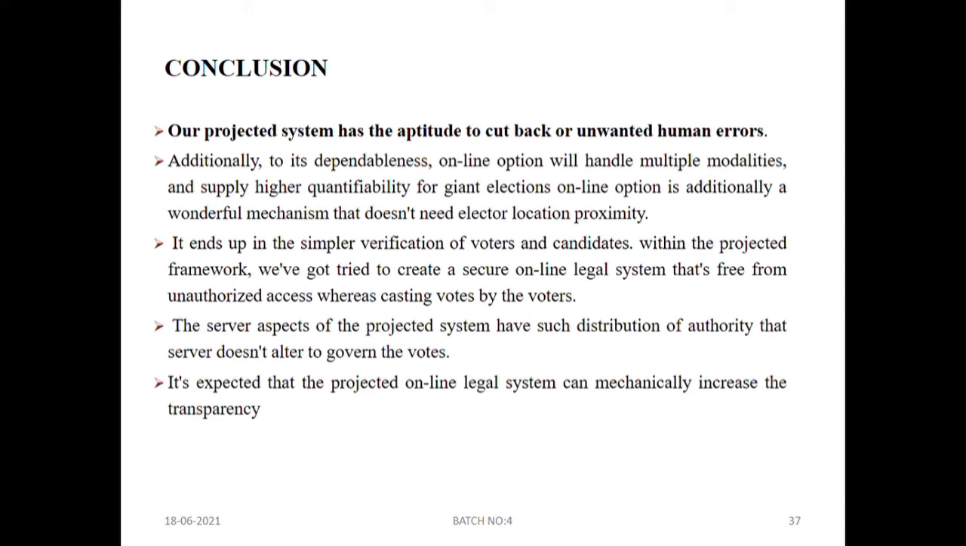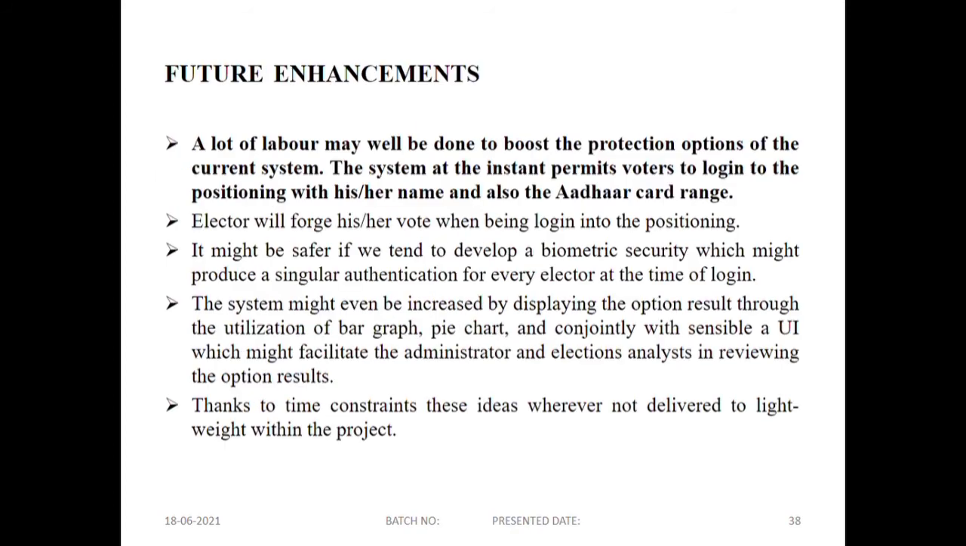Future enhancements. This system at the instant permits voters to log into the site with his or her name and Aadhaar card number. The elector will cast his or her vote while being logged into the site, and it will also be safer if we develop a biometric security which might produce a unique authentication for every elector at the time of the login. This is what we can improve in future.